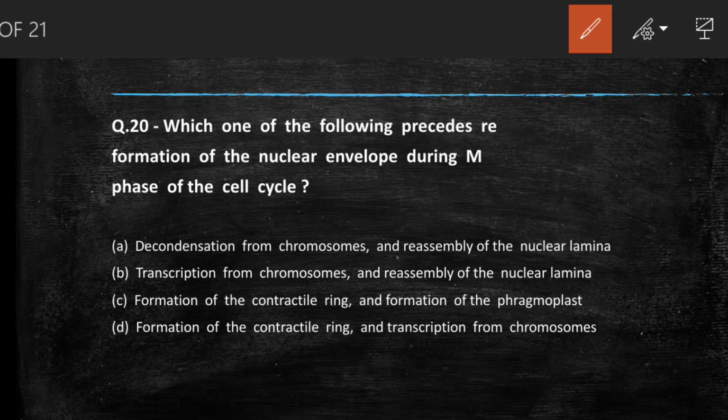So the right answer to this question is option C, formation of the contractile ring and formation of the phragmoplast.